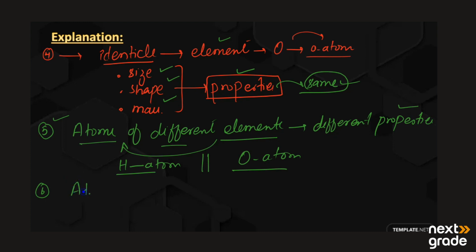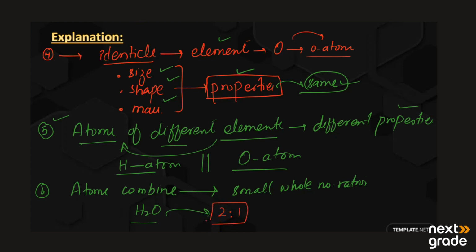In chemical reactions, atoms combine with each other in a small whole number ratio. Like in the water molecule, the ratio of atoms is 2 to 1. The atoms of hydrogen and oxygen combine in a simple whole number ratio and form a molecule.